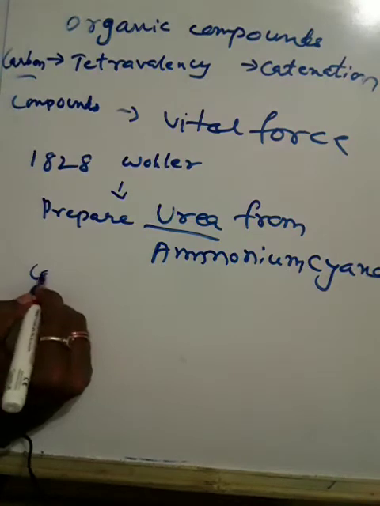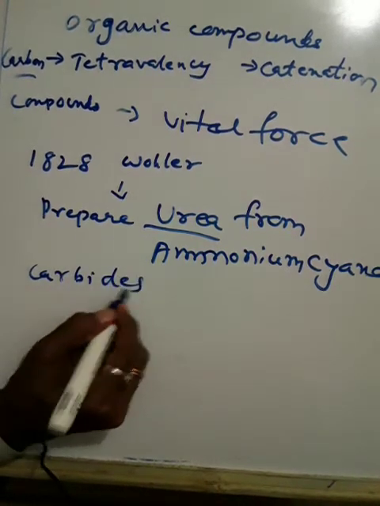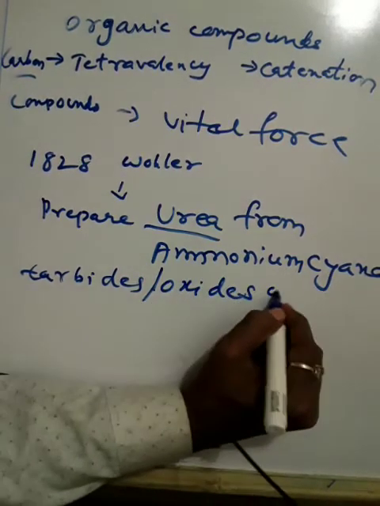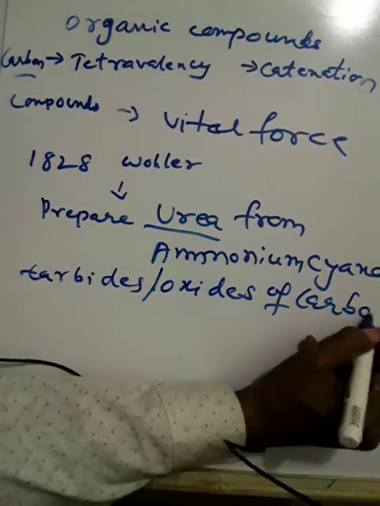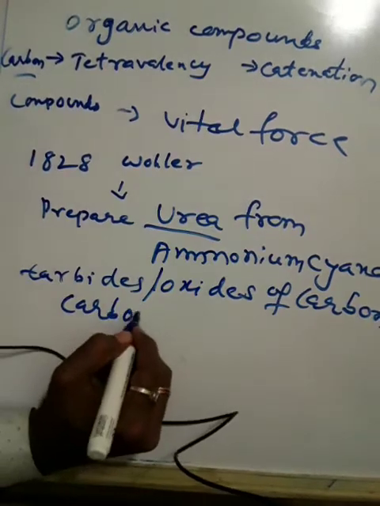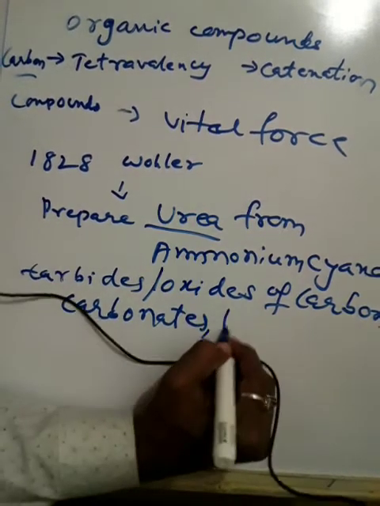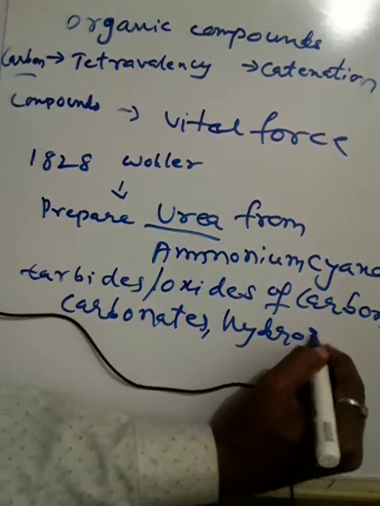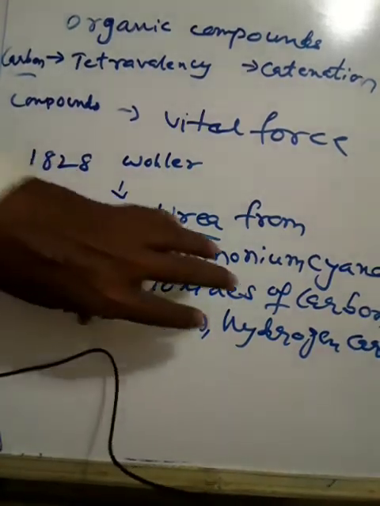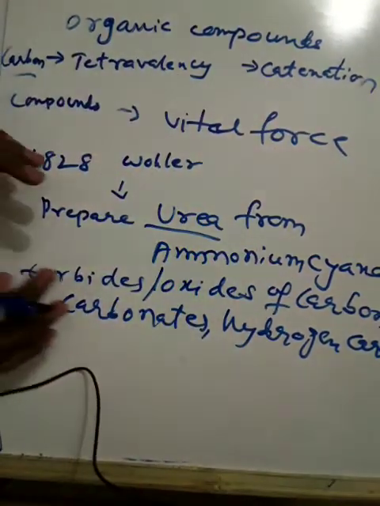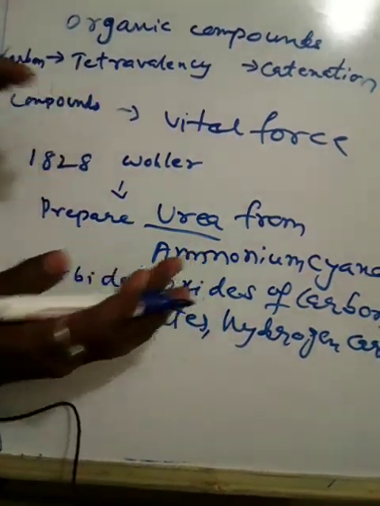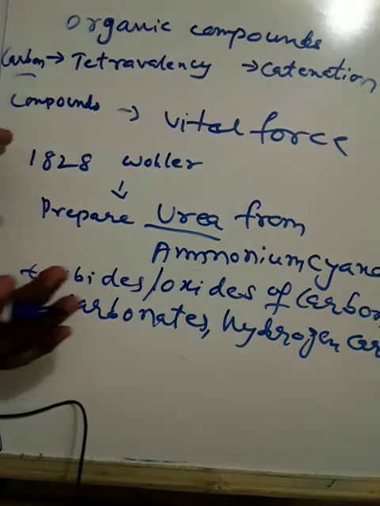Carbides, oxides of carbon, carbonates and hydrogen carbonates. These are studied under another branch, but almost all the rest are studied under the subject called organic chemistry.